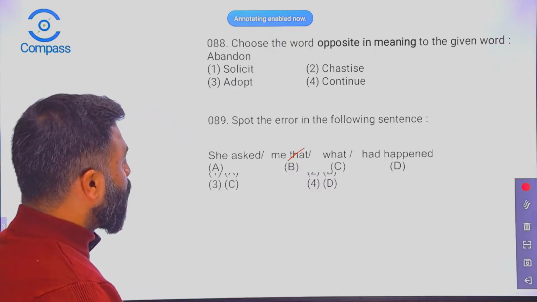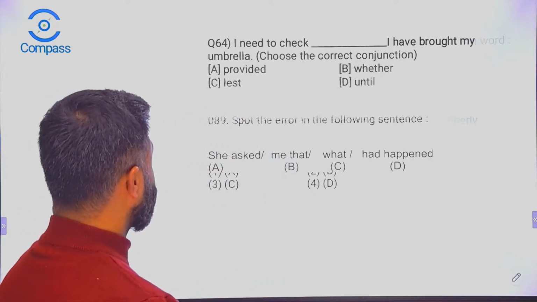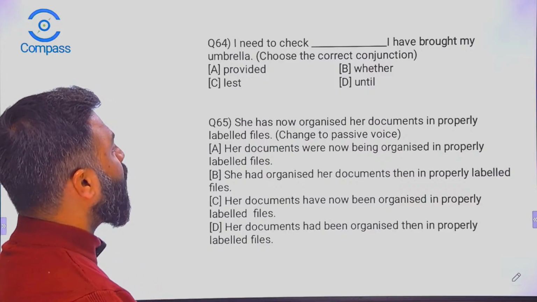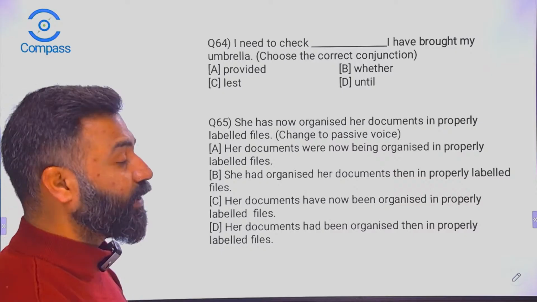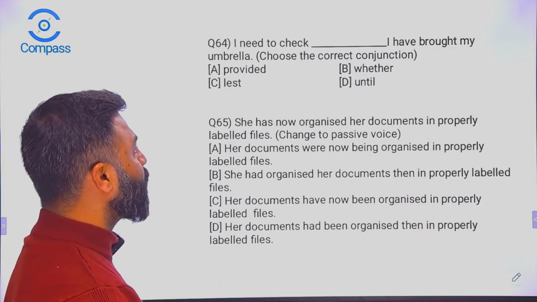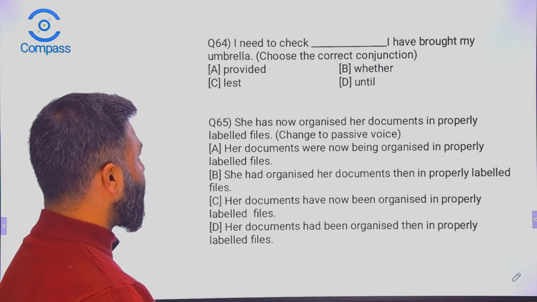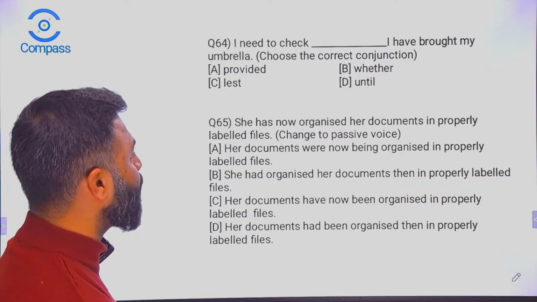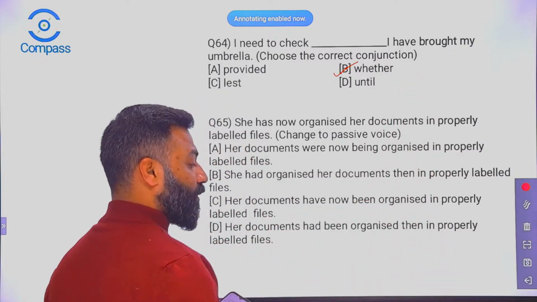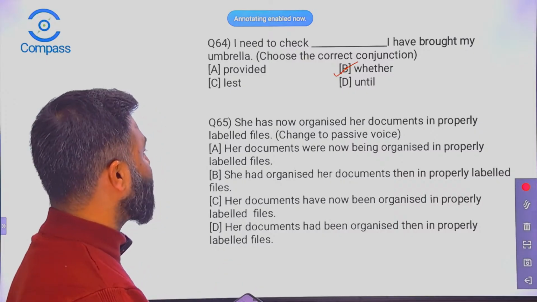Okay, let's proceed. We have some more questions followed up. I need to check dash, I have brought my umbrella. Choose the correct conjunction: provided I have brought my umbrella, whether I have brought my umbrella, until I have brought my umbrella, or lest I have brought my umbrella. So the correct answer to this question is going to be whether, right? I need to check whether I have brought my umbrella.